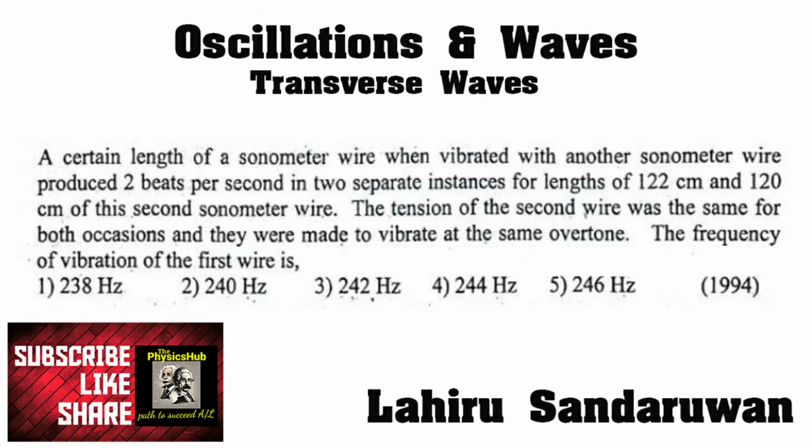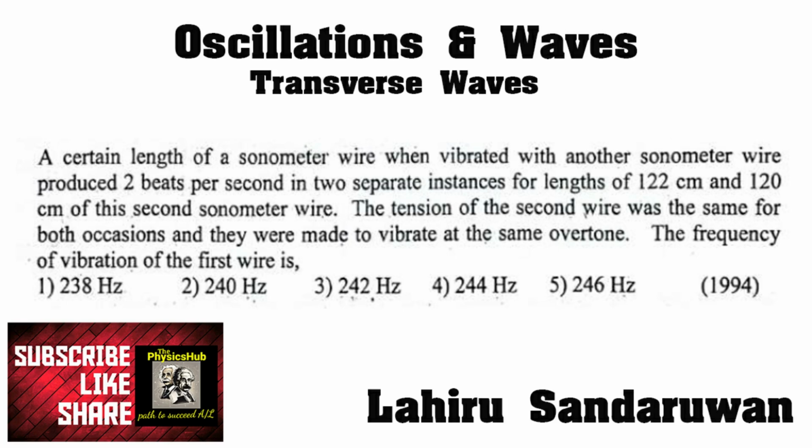A certain length of sonometer wire, when vibrated with another sonometer wire, produced 2 beats per second. In two separate instances, for lengths of 122 centimeters and 120 centimeters, the tension of the second wire was the same on both occasions, and they were made to vibrate in the same overtone.